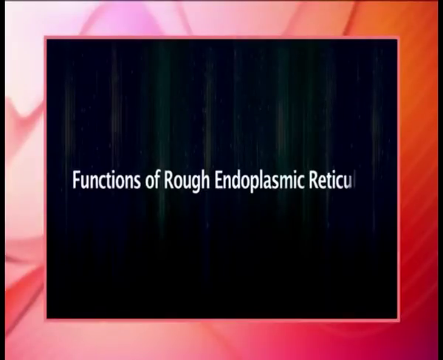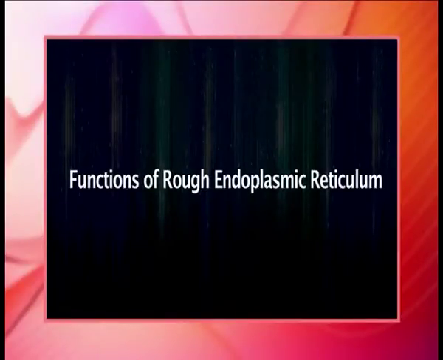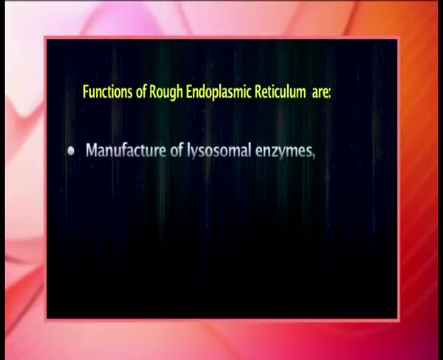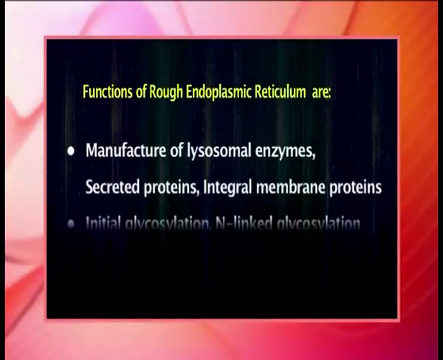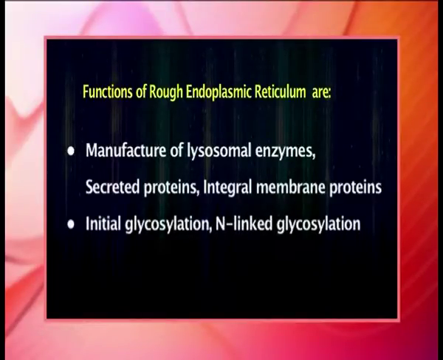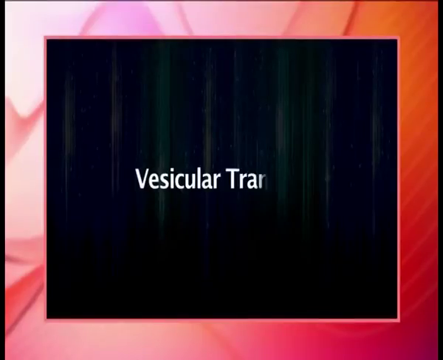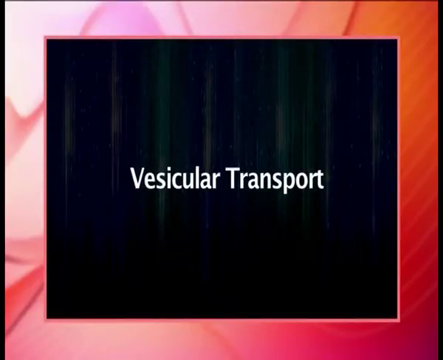Now we will talk about the functions of rough endoplasmic reticulum. The main functions are manufacturing of lysosomal enzymes, secreted proteins and integral membrane proteins, initial glycosylation and N-linked glycosylation. After the Golgi apparatus and endoplasmic reticulum, now we will learn about vesicular transport.